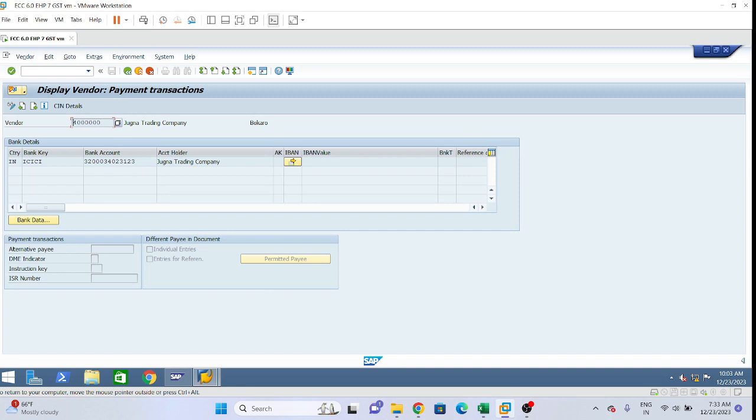In this, we will provide the vendor bank account number. Suppose you want to make payment to the vendor's bank account. Let's suppose our vendor has a bank account in HDFC or ICICI, meaning the operational bank account number. I am telling, not the SAP bank. It is the operational bank account number of the vendor, not our bank account number. So in this we provide the vendor's bank account number, in which payment has to be done. This is the third one.